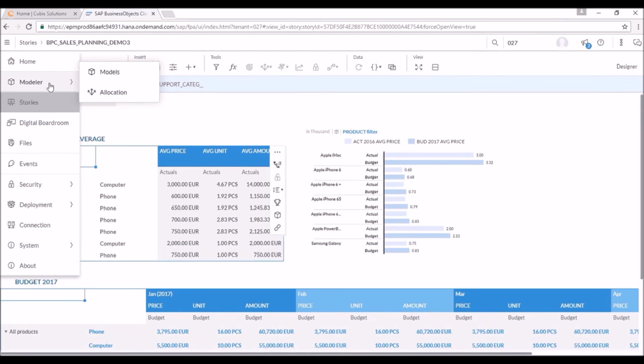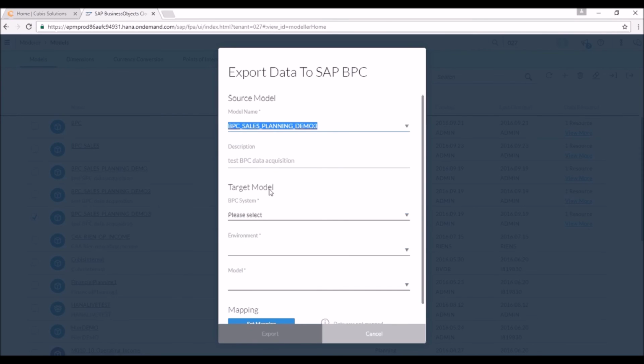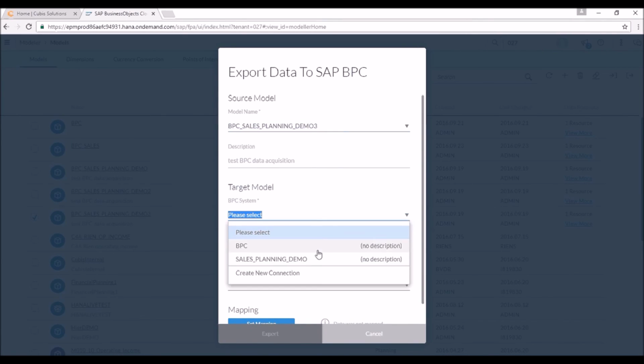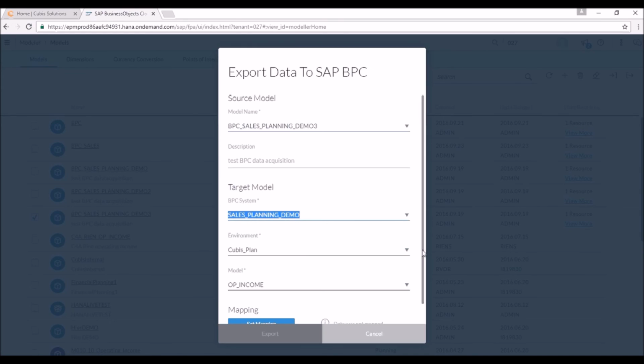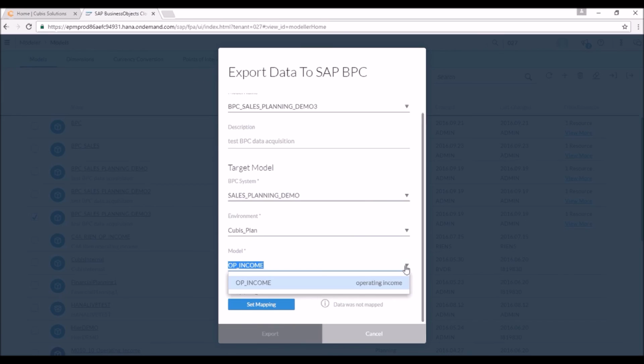The country manager now navigates to the modeler, where he selects the BPC model, which we also used in the beginning of the demo, and selects the option to export data to BPC. For the target model, he chooses the BPC connection, environment, and model. Next, an important step is setting the mapping.